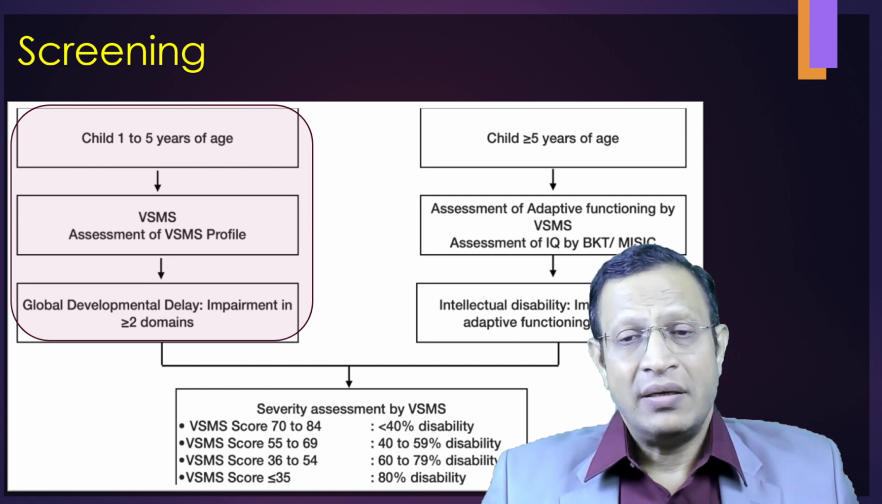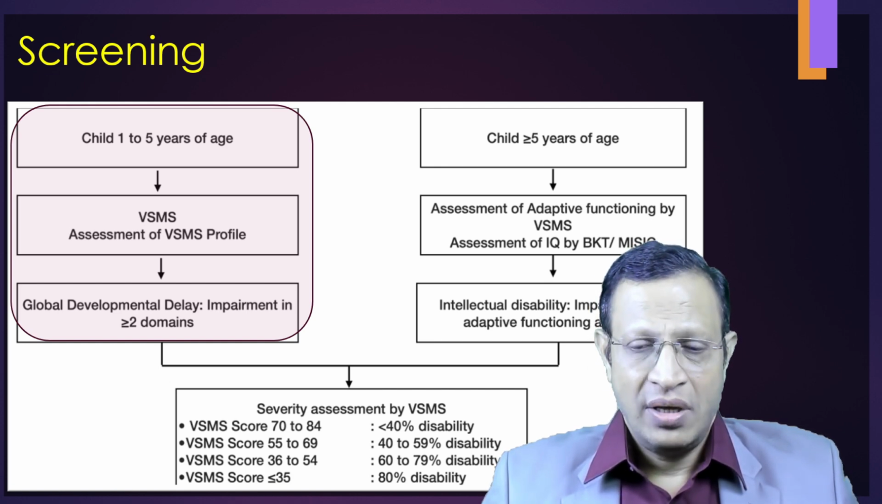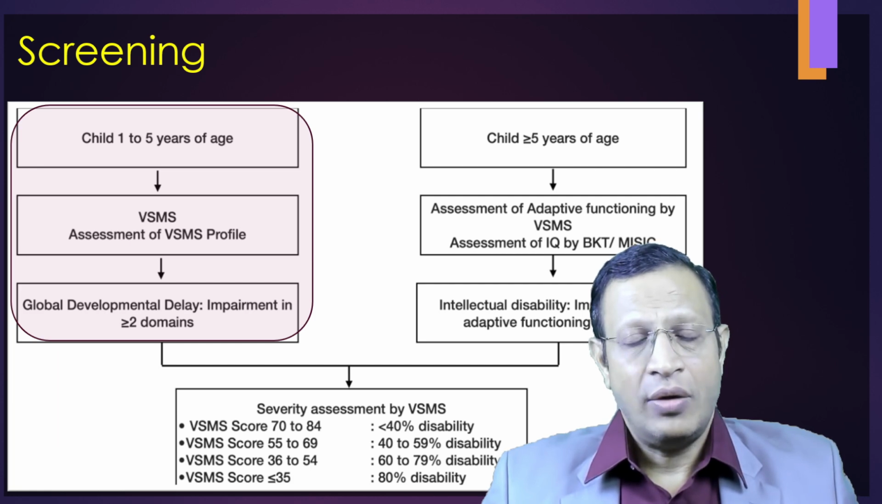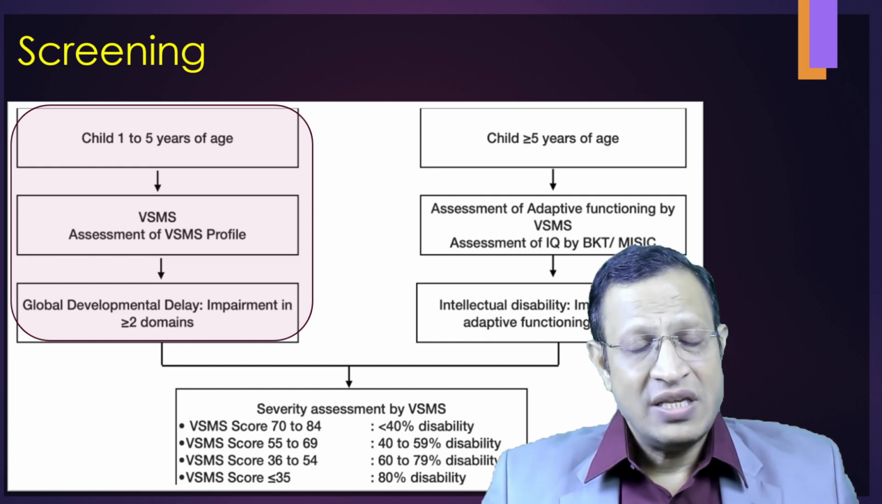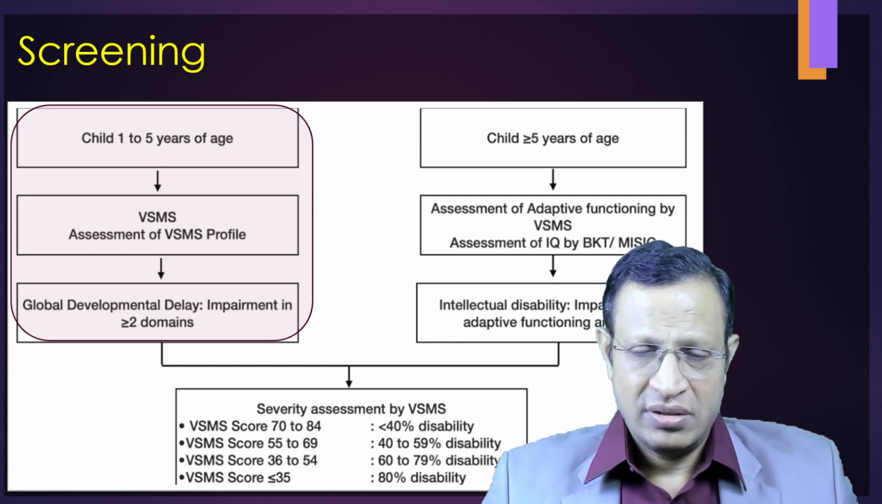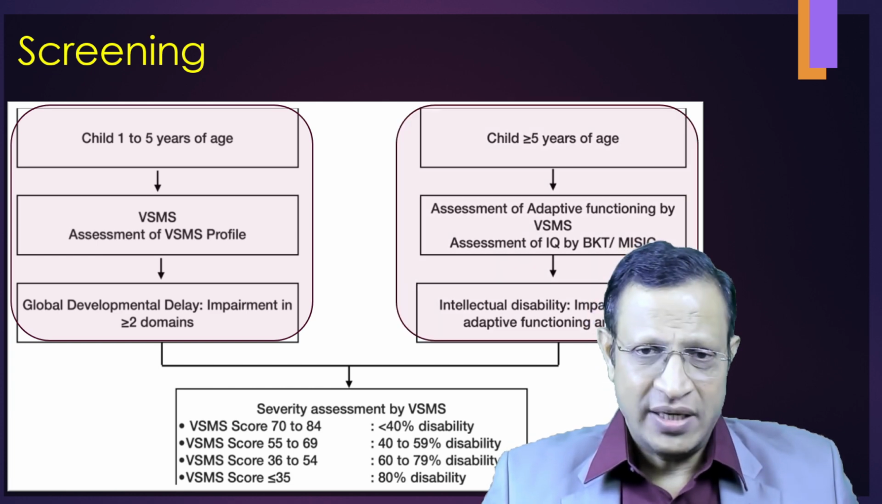For a child equivalent to 5 and above, either VSMS or BKT or MISIC will be used. Here the intellectual disability will be the definition, and finally, irrespective of the age, we will be using severity assessment of VSMS for knowing the percentage. I'll be discussing the VSMS score and the disability percentage.